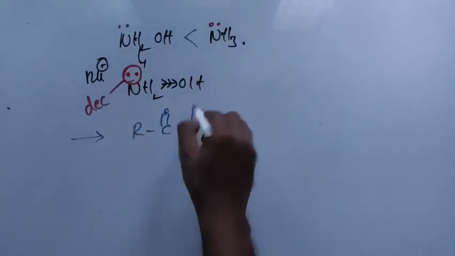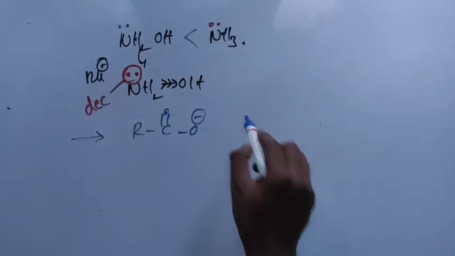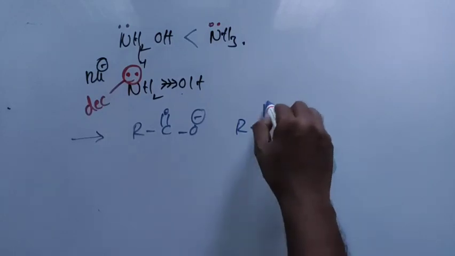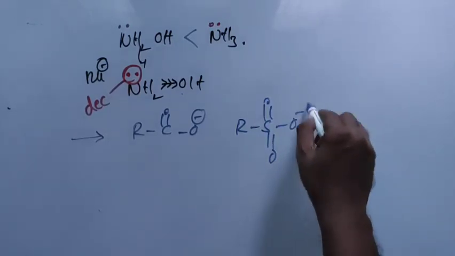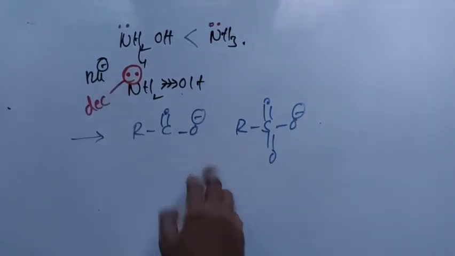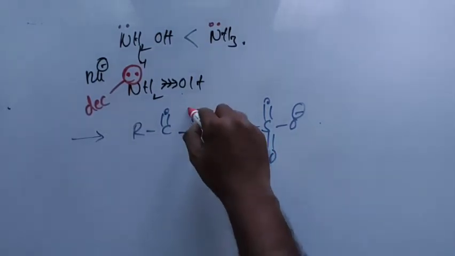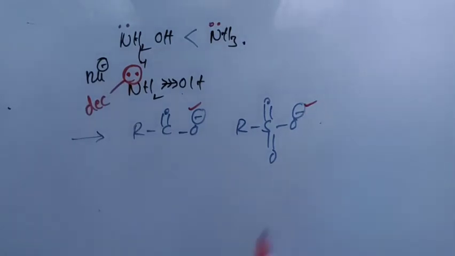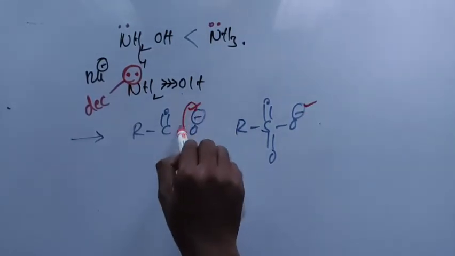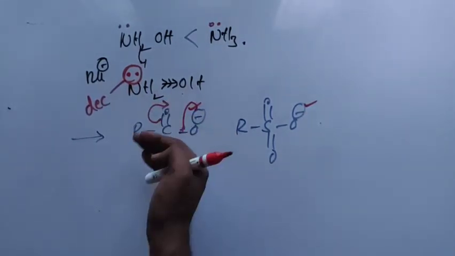Carboxylate ion RC double bond O minus and sulfite ion RS double bond S double bond O minus. Which of them is the best nucleophile? Look, oxygen is the donor here, and this oxygen has resonance with the adjacent oxygen.